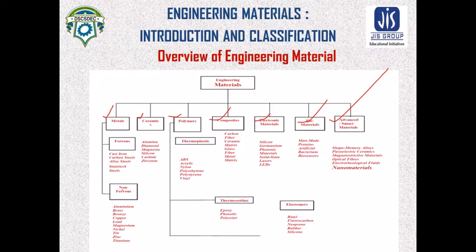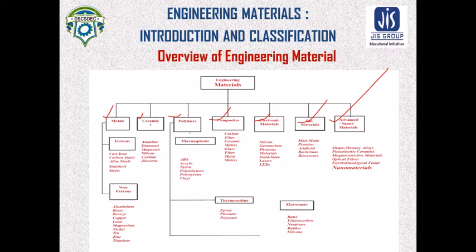So in case of non-ferrous material, these are aluminum and its alloy, brass, bronze, copper and its alloy, lead and its alloy, magnesium, nickel, tin, zinc and titanium. These are known as non-ferrous engineering metals. Then there is ceramics. In case of ceramics, the examples are alumina, diamond, magnesia, silicon carbide, zirconia. These are the widely used engineering ceramics.